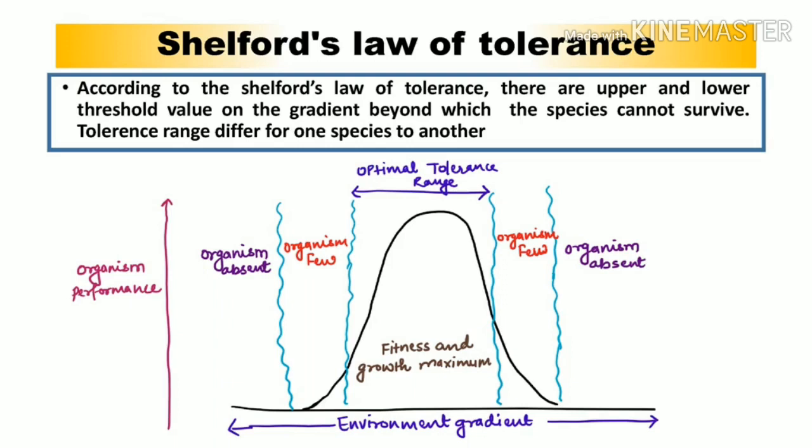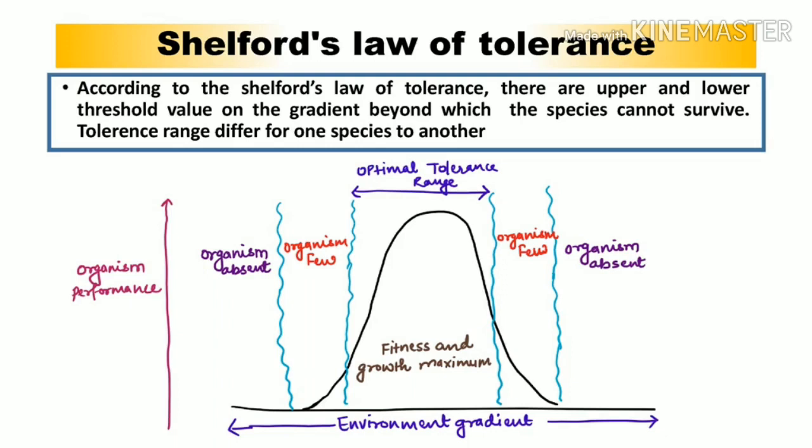Okay, so the parameter can vary, but obviously the concept will be the same, that is the concept of optimum, minimum and maximum. So from this bell-shaped graph or curve, you can see that the middle portion, which is indicating the optimum tolerance range, is going to have maximum fitness as well as maximum growth. But after that, that is the two flanking regions of this optimum tolerance range, there is a presence of few organisms. So that is indicating a zone of stress. And after that, you can see a labeling, that is the organisms are absent. So that is indicating that this zone is mainly going to represent the zone of intolerance, where maximum growth is inhibited or not permitted,